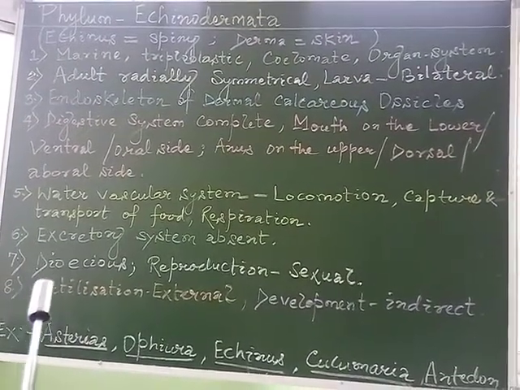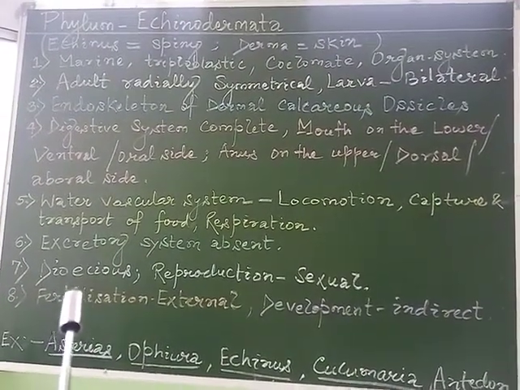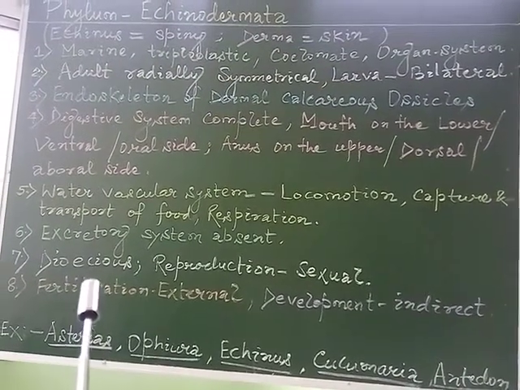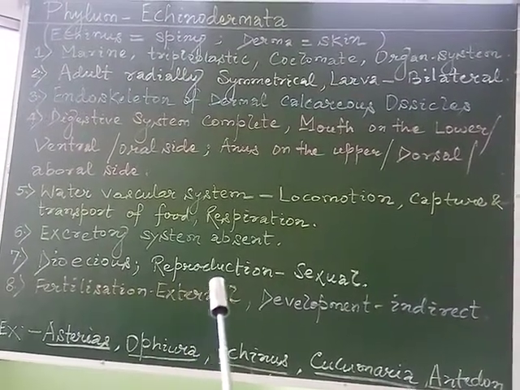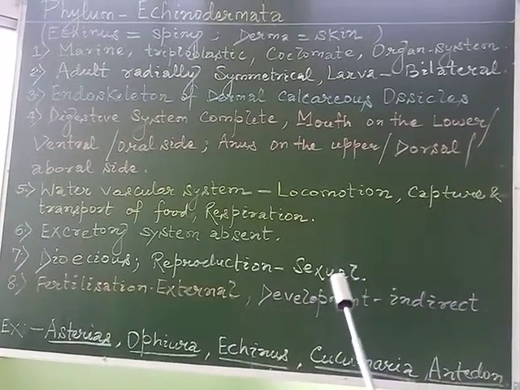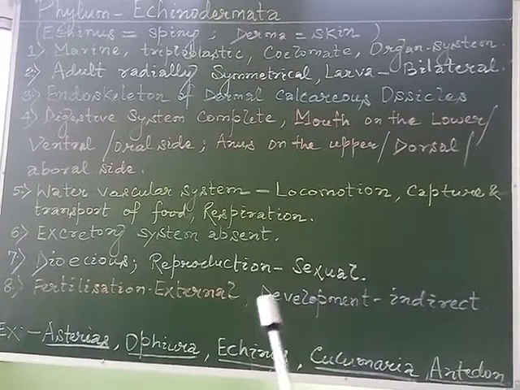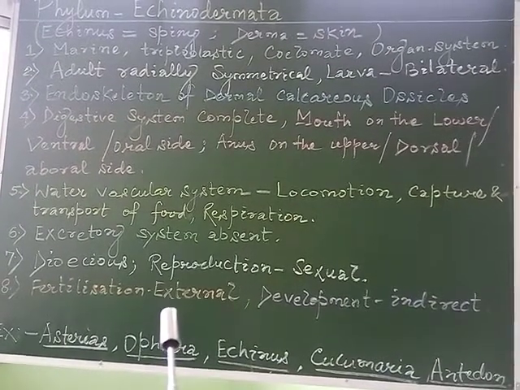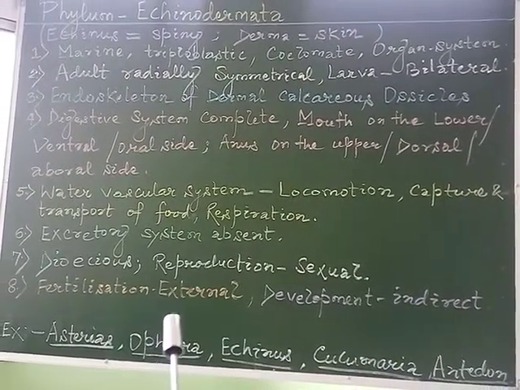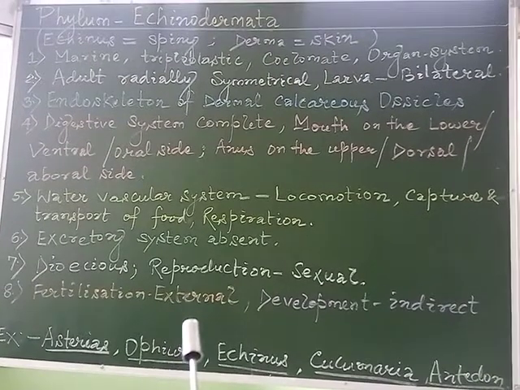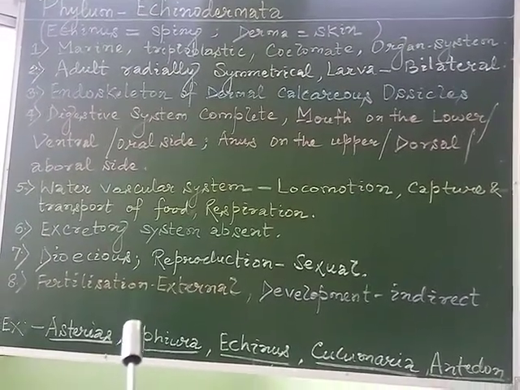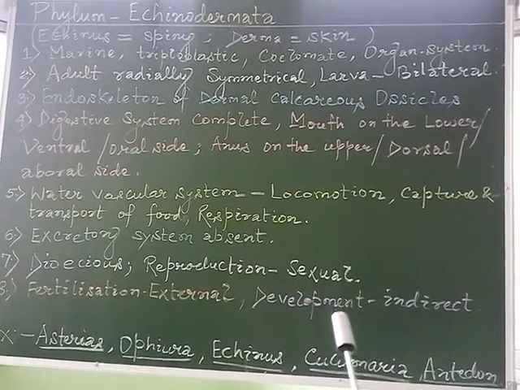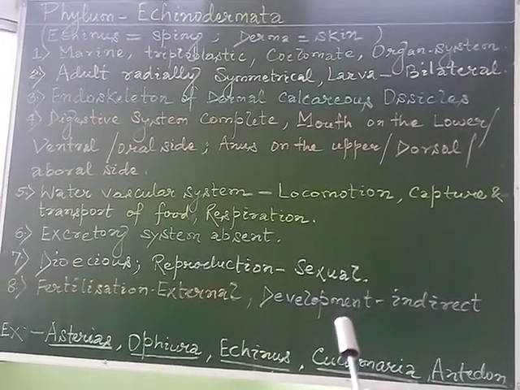Regarding the sexes, the members are dioecious, means they are unisexual, and they reproduce through the sexual mode of reproduction. Fertilization takes place outside the body of the female, so they show external fertilization, and development includes a larval stage.